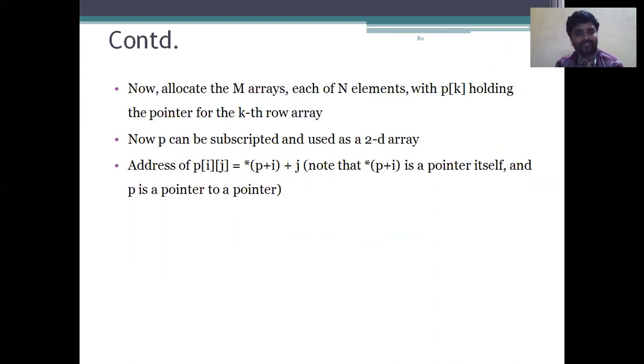The address of p of i j is equal to star (p plus i) plus j. Note that star (p plus i) is the pointer itself. See here is the star mark, note that it is the pointer, and p is a pointer to a pointer.